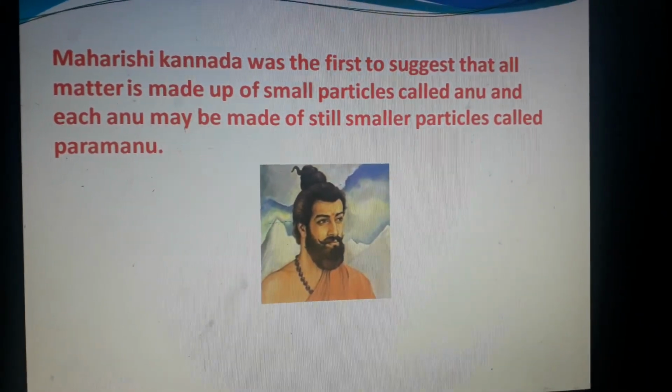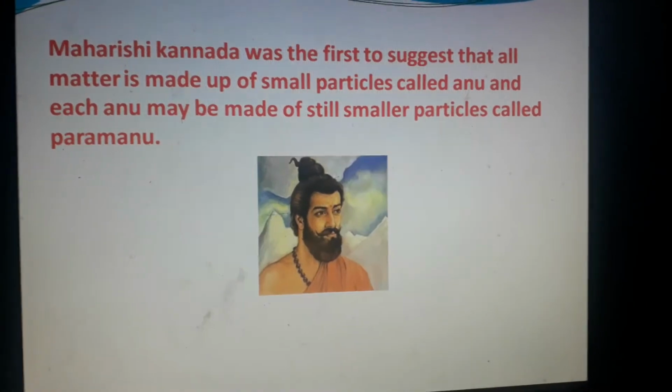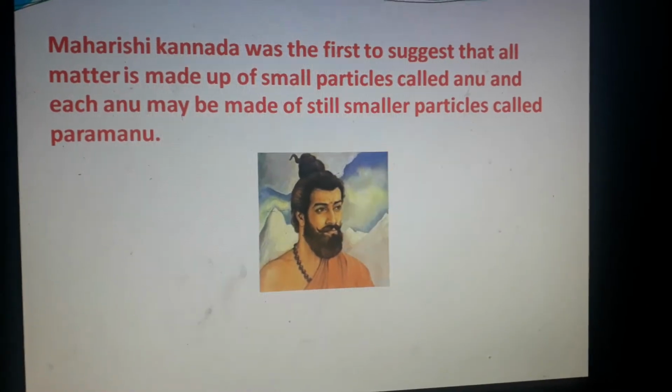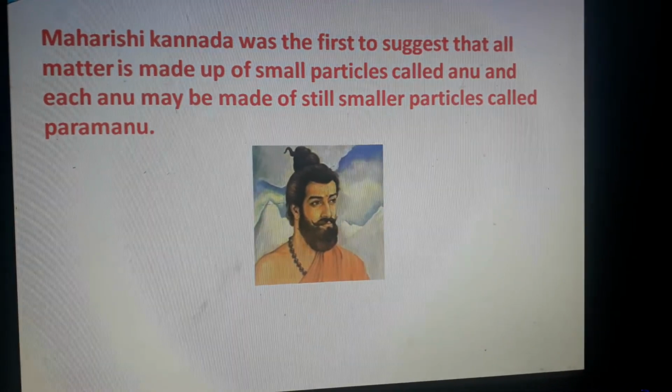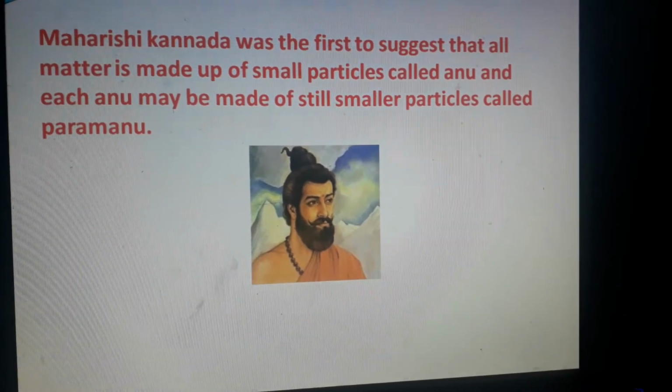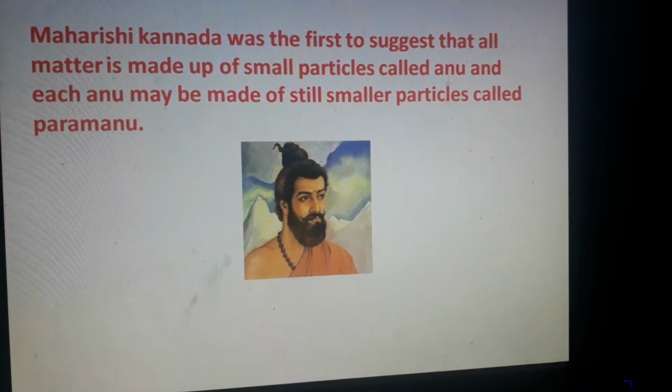But later Maharishi Kanada was the first to suggest that all matter is made up of small particles called Anu, and each Anu may be made of still smaller particles called Parmanu. So he was the first one to give some idea about Anu and Parmanu. Can you identify this person?